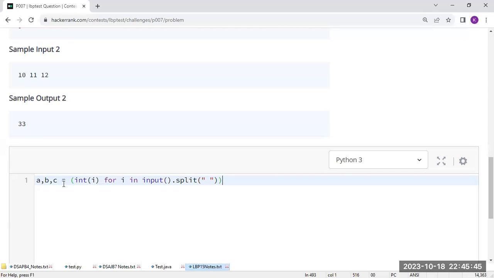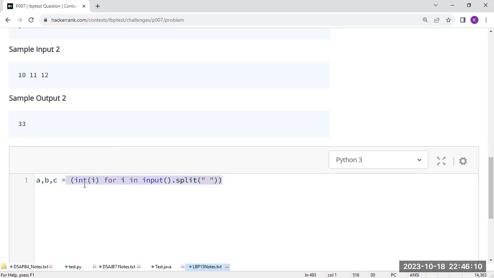You have to understand this concept. The input will be accepted in the form of a string. From that I use split, so that this entire string is treated as three individual values. From that we select one by one item and convert it into an integer.